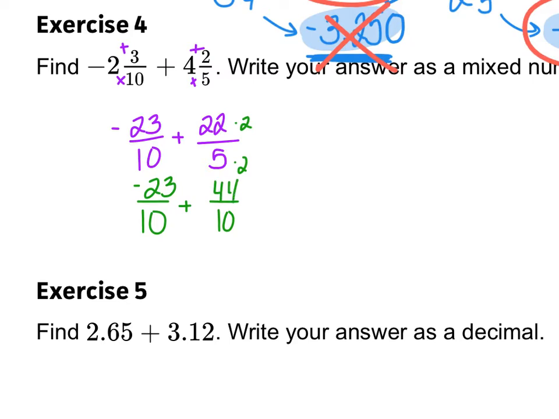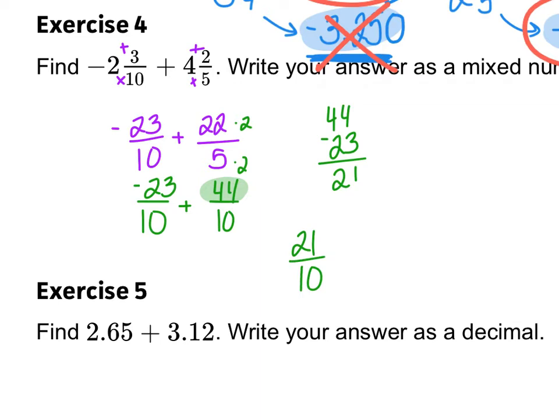So now I would look at my signs. They're different signs, so I'm going to subtract. I'm going to write the largest number on top when I do that. 44 minus 23 is 21. And I'm going to keep the sign of the larger number. I have more positives than negatives there, so it's going to be positive 21 over 10. And then I'm going to see if I can reduce that.